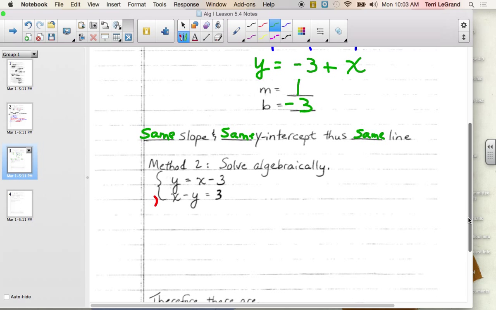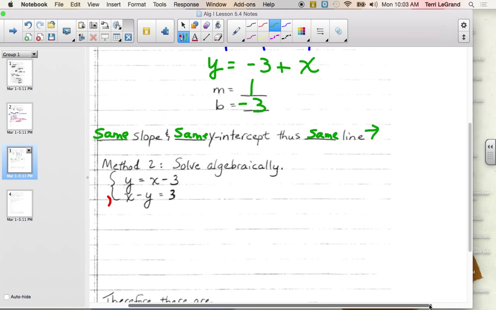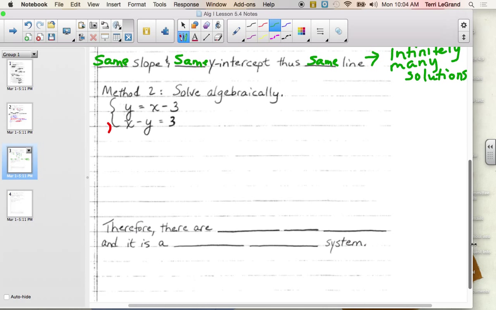Well, what does that tell us? How many solutions are there then? Are there any? Infinitely many solutions, that tells us. Every point on those lines is considered a solution to this system. Not every point on the coordinate plane, but every point that's on those lines, one's on top of the other. They have lots of points of intersection. So that's how we would show it graphically. How would we show it without actually graphing it? Comparing the slopes and y-intercepts.